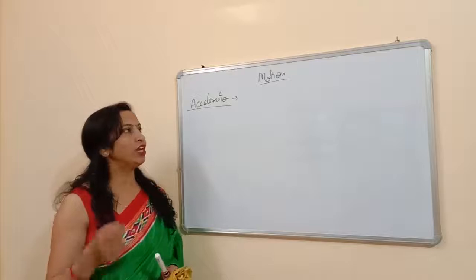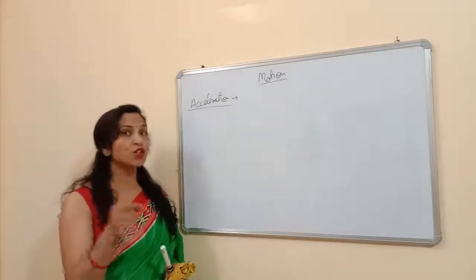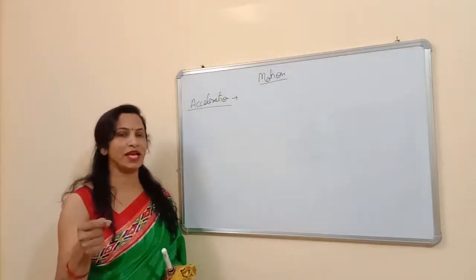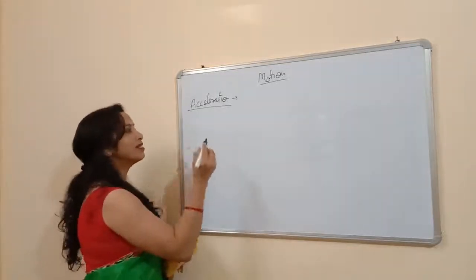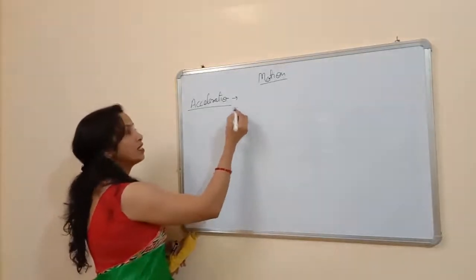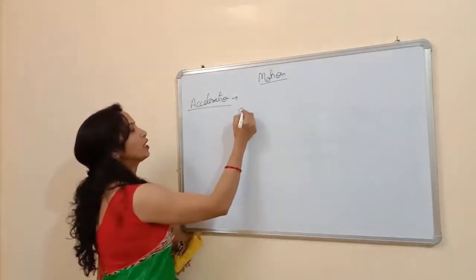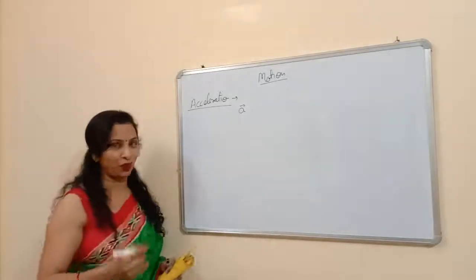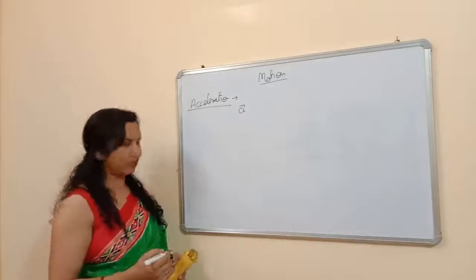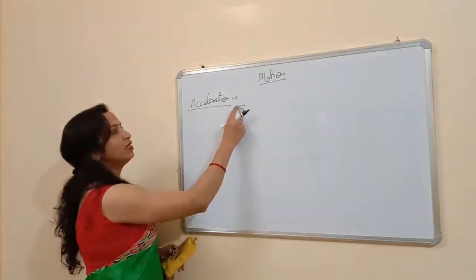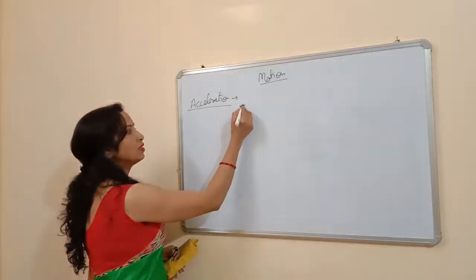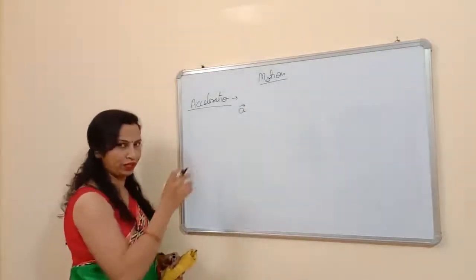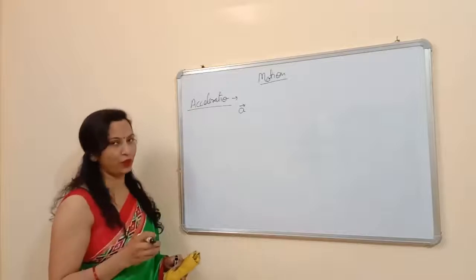So it means if the velocity of a body changes, it has an acceleration. Acceleration is represented by the symbol small a, and it is a vector quantity. With every vector quantity, we should mark a sign like this arrow. So this arrow represents that it is a vector quantity. So acceleration is also a vector quantity.